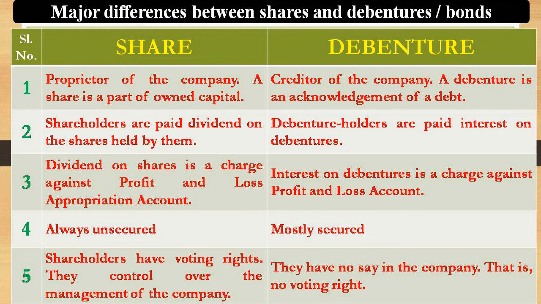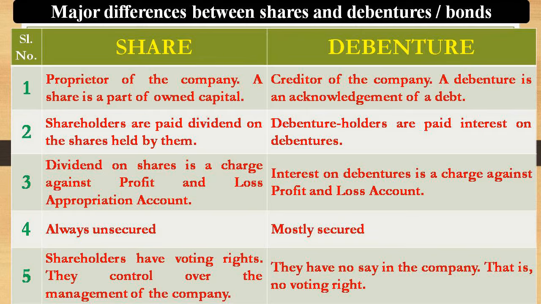Okay, share is an appropriation of profit, as we have mentioned, but in the case of debentures, we can see that it is a charge against profit. And in the case of shares, it is always unsecured. There is no guarantee. They are actually the owners of the company. Shareholders or share certificates are unsecured. But debentures are mostly secured. It is safer, less risky, and they can ensure a fair return.